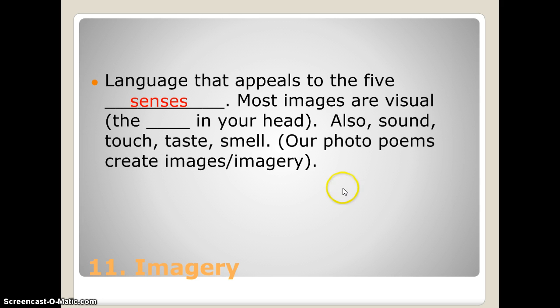Imagery is language that appeals to your five senses. Most images are visual, they're the TV in your head, but sound, touch, taste, and smell also create imagery. Later on, we'll be writing some photo poems that create images or imagery in the reader's mind. So even though we think of an image as something that's in your head, the TV in your head, imagery can actually appeal to any of your senses. So if you're describing a particularly pleasant smell, that's imagery too.